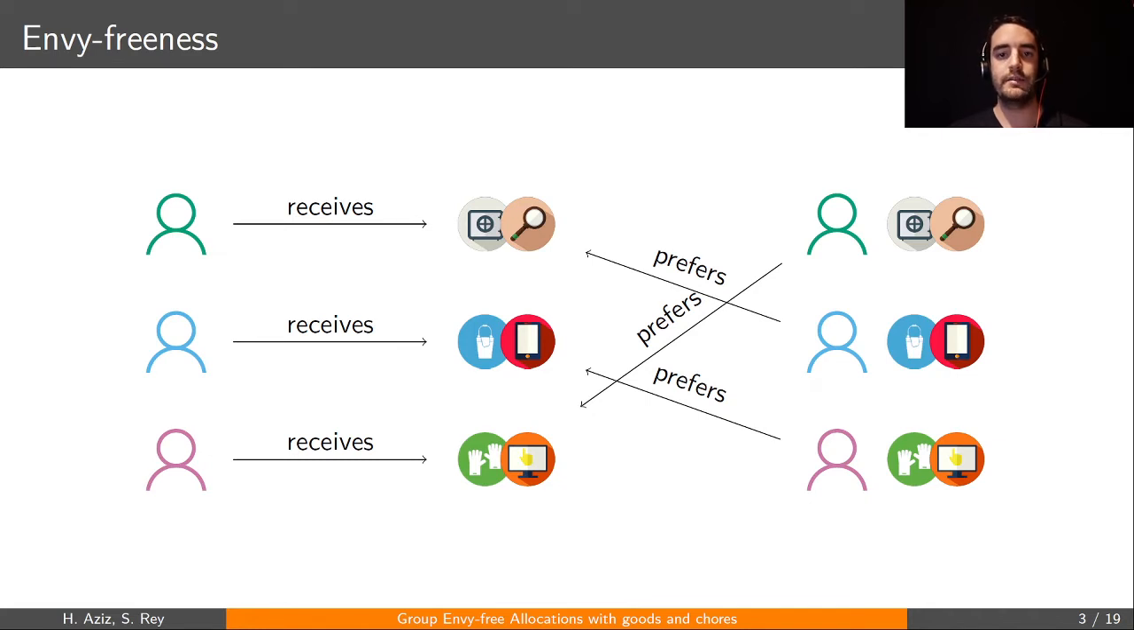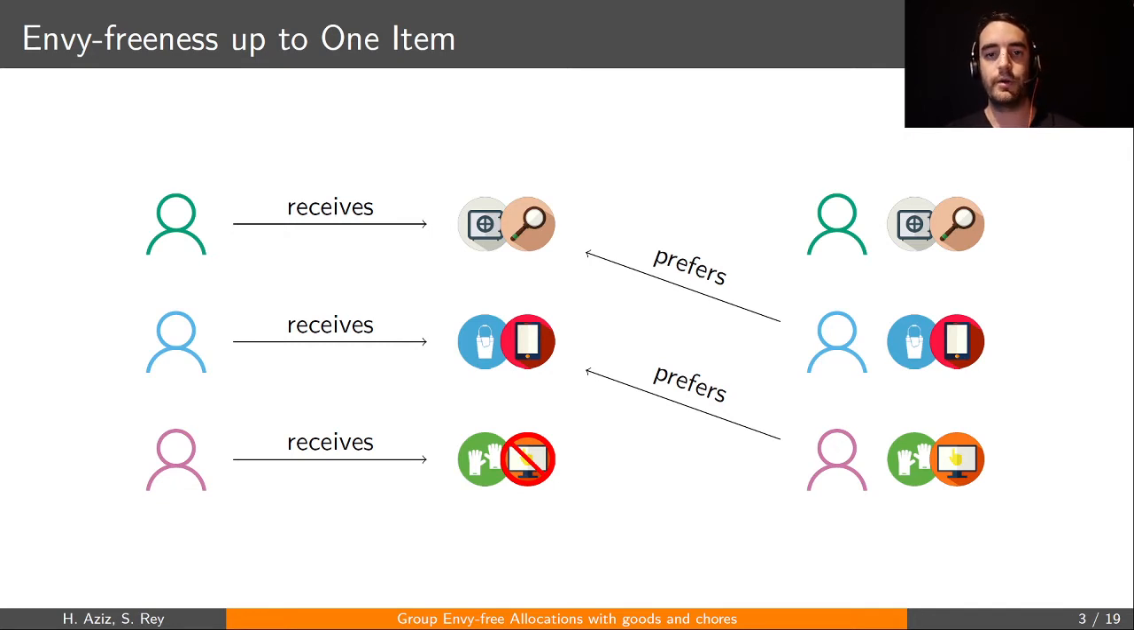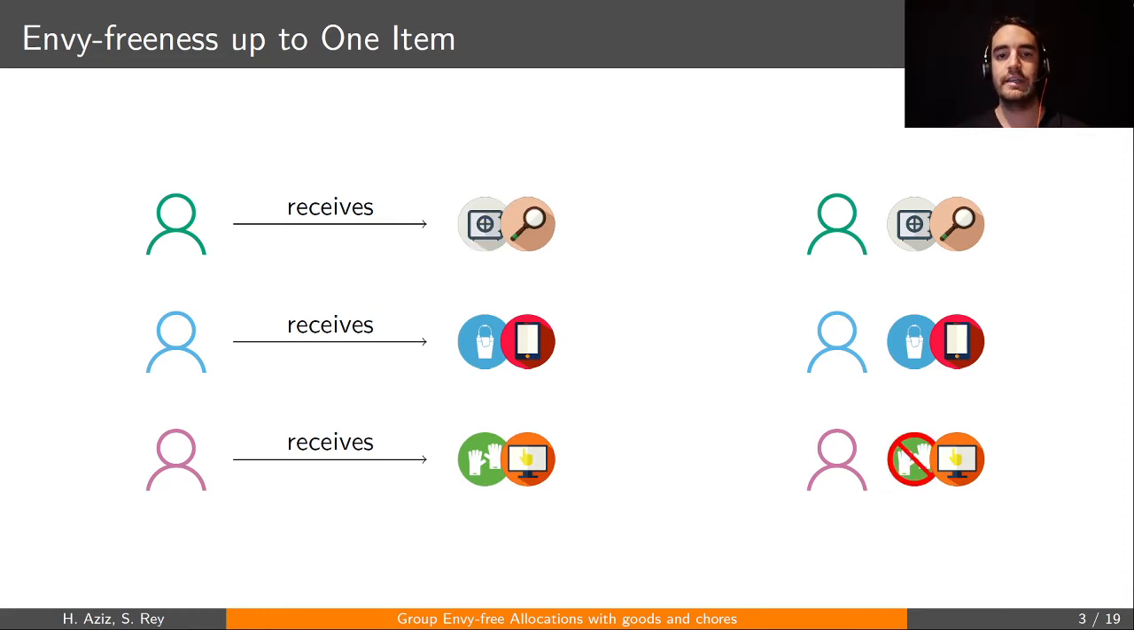So what has been done is to introduce relaxations of it. One of these relaxations is envy-freeness up to one item, which stipulates that we can remove the envy by deleting an item from an agent's bundle. For instance, here, by removing the monitor from the bottom agent, we can eliminate the envy between the top agent and the bottom agent. We can do the same for the second agent and for the third. Note here that because the gloves are meant to represent a chore, we can remove it from the current allocation of the agent. Okay, so that's what we want to do.